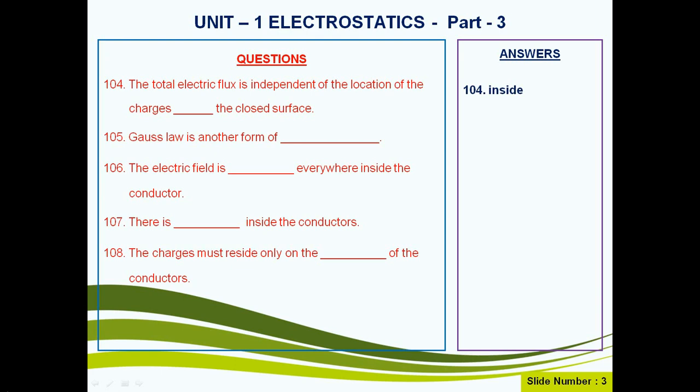Question number 105. Gauss law is another form of Coulomb's law. Question number 106. The electric field is 0 everywhere inside the conductor. Question number 107. There is no net charge inside the conductors. Charges reside only on the outer surfaces. Question number 108. The charges must reside only on the outer surface of the conductors.